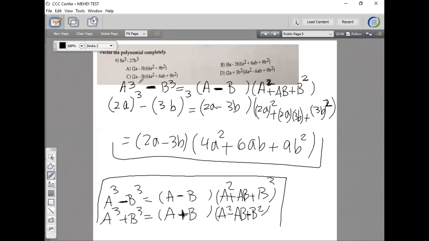Well, let's see which one is matching the solutions here. Looks like C is the right one. Yep, C is the correct one.